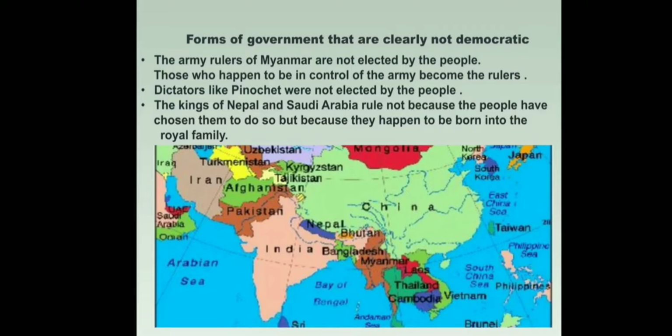Now let us discuss forms of government that are clearly not democratic. The army rulers of Myanmar are not elected by the people. Those who happen to be in control of the army become the rulers. Dictators like Pinochet, who ruled Chile, were not elected by the people. The kings of Nepal and Saudi Arabia rule not because the people have chosen them to do so, but because they happen to be born into the royal family.